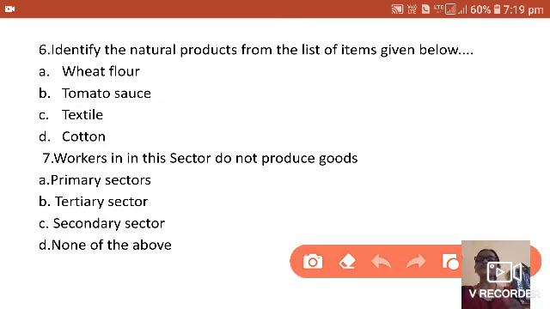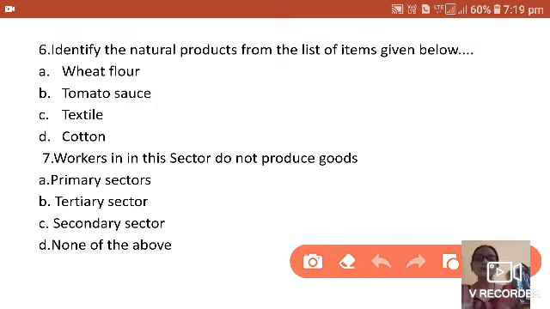That is called the secondary sector. Here it is called the natural products, means without changing its face or its quality. Okay? What is that called? Wheat flour. Flour means atta. That does not come under nature at all. Wheat is the natural product, but wheat flour is not a natural product.